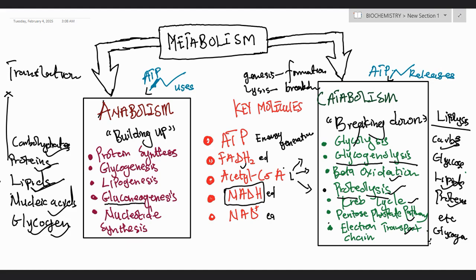Now, when you have this particular introduction in your head, it's going to be very easy for you to learn the complex things, the complex chemical reactions, the complex biochemical systems, etc. This is basically the foundation behind metabolism.